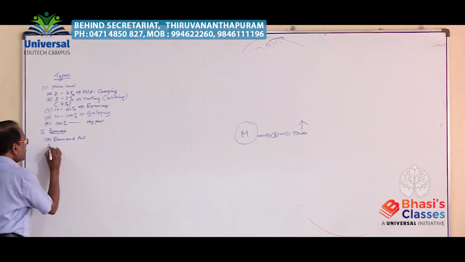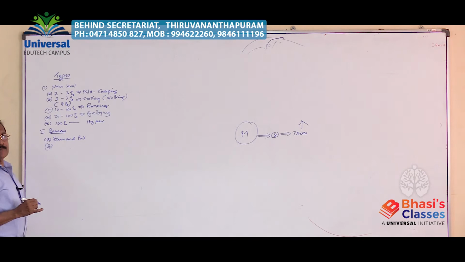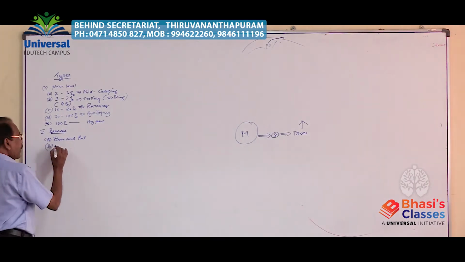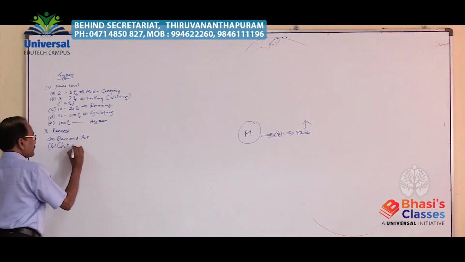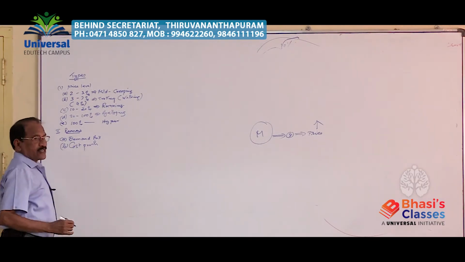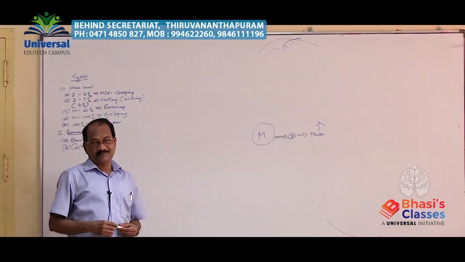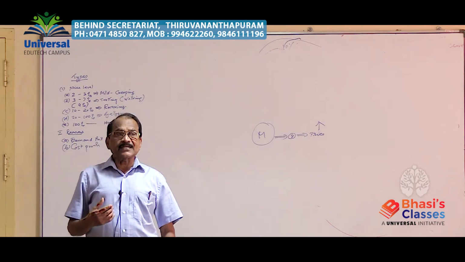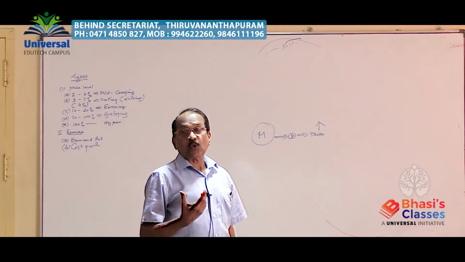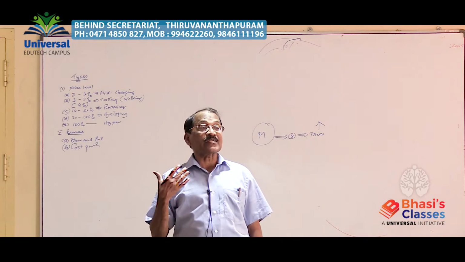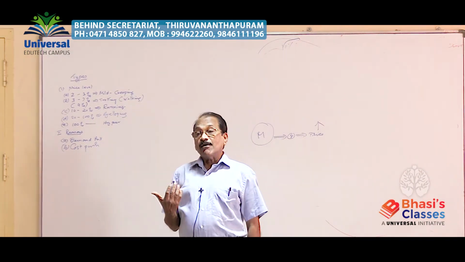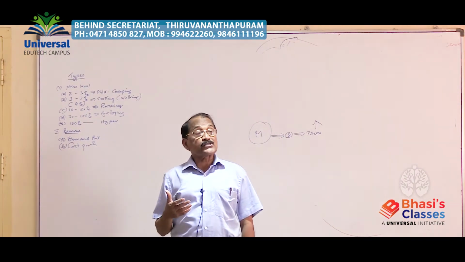Then another type of inflation on the basis of the reason is cost push inflation. Cost push inflation: cost of production rising. It can be another reason for rising inflation, that is cost push inflation. Cost of production is rising. Why? What may be the reason for the cost of production to rise?